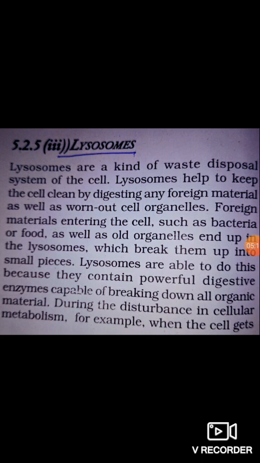During disturbance in cellular metabolism, Golgi apparatus are especially developed in glandular cells because secretion of metabolism is also a major function of the Golgi apparatus.